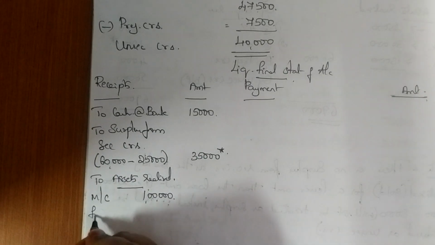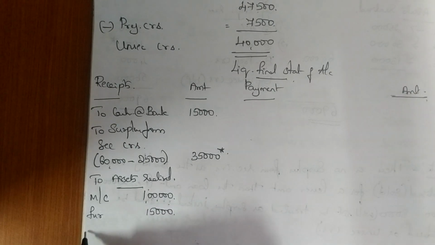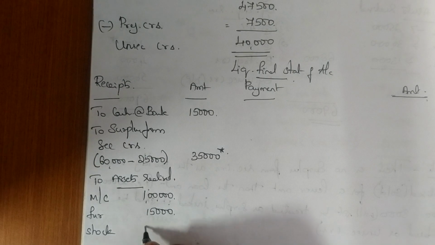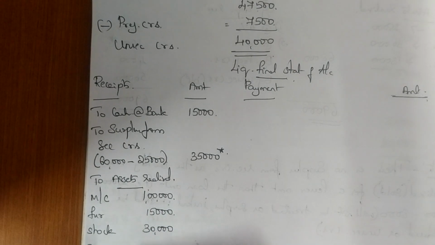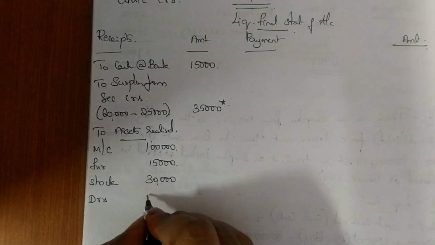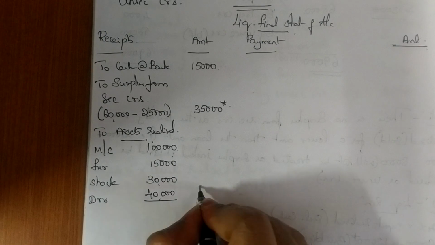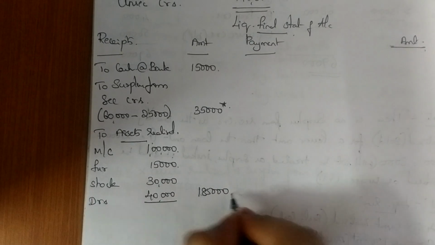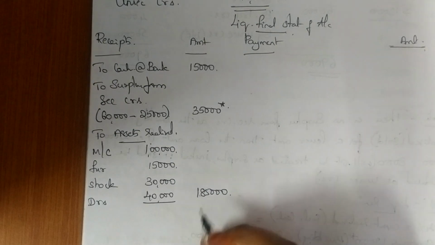Then furniture is 15,000. Then stock 30,000. Then debtors 40,000. So my total is 1,85,000, my total assets realized. Okay. So I have done the receipt side.